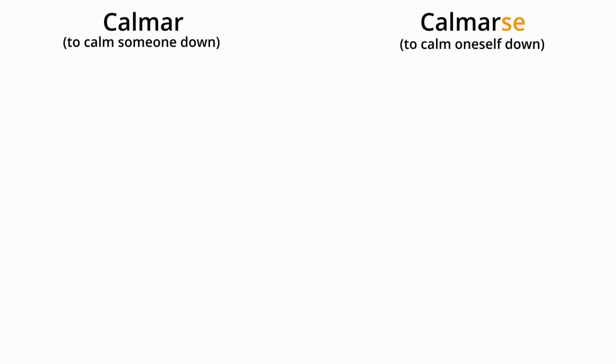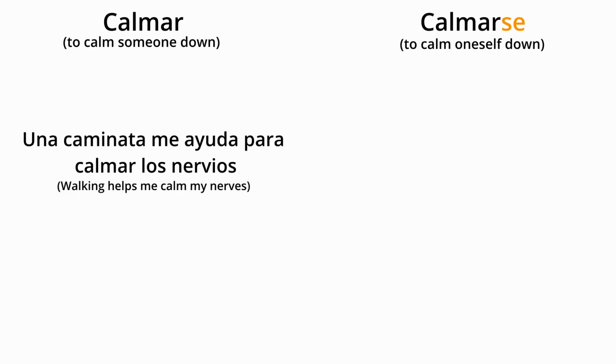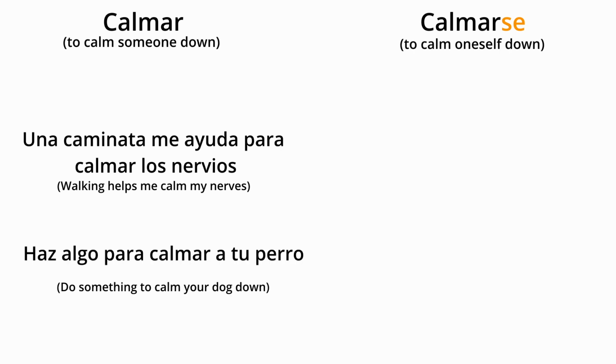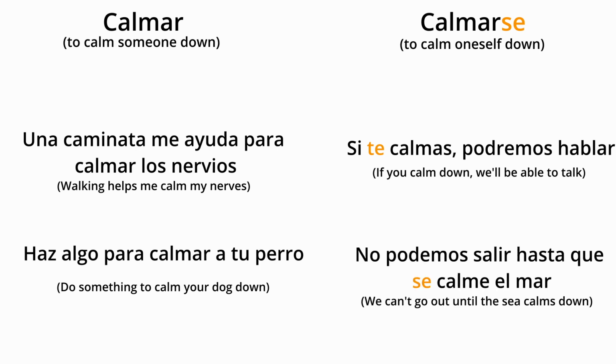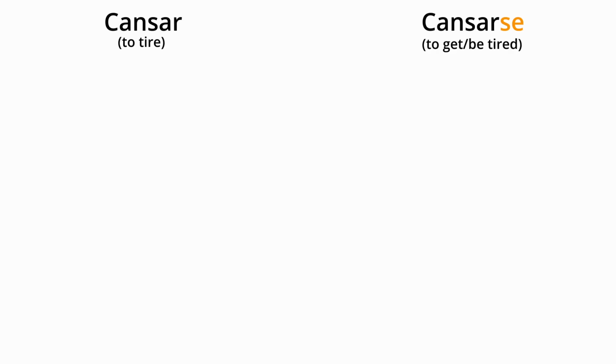Next is calmar versus calmarse. Calmar means to calm someone or something down, and calmarse means to calm oneself down. Here is a more traditional pair of normal and reflexive verbs when it comes to translation. The examples of calmar are Una caminata me ayuda para calmar los nervios. Haz algo para calmar a tu perro. And for calmarse we have Si te calmas, podremos hablar. No podemos salir hasta que se calme el mar. As you can see, sometimes these verbs work just the way we discussed in the previous videos, but don't always count on it.